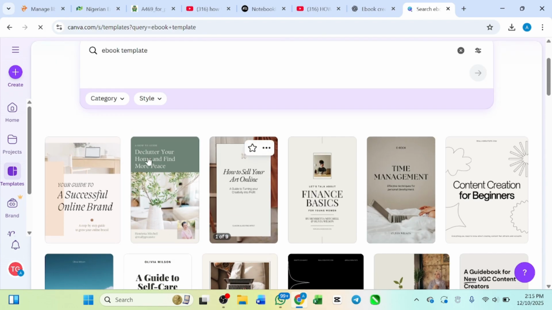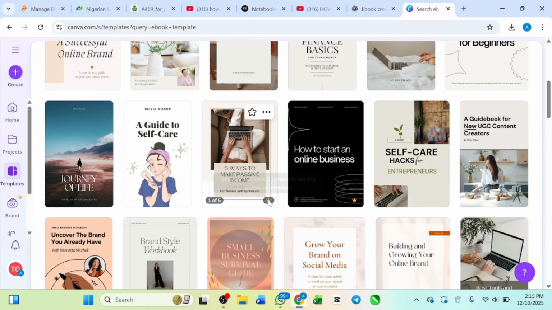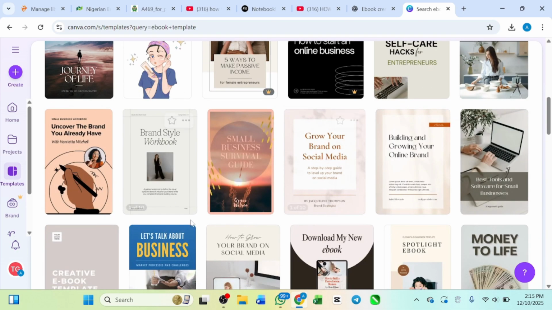I'm using the free Canva. Actually, it is free. Any template you cannot use, you are going to see a pro label there. You see this crown? It means this one is a pro. You can't use it unless you upgrade to Canva Pro, and it's 5 pages. If you are using the Pro, congrats, you can have access to as much as you want.